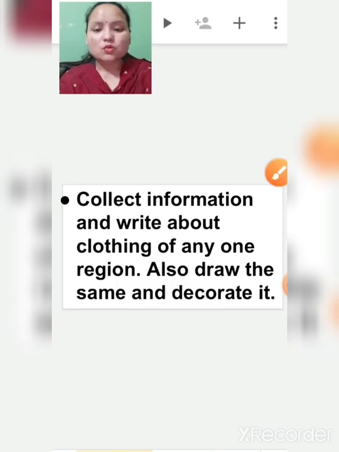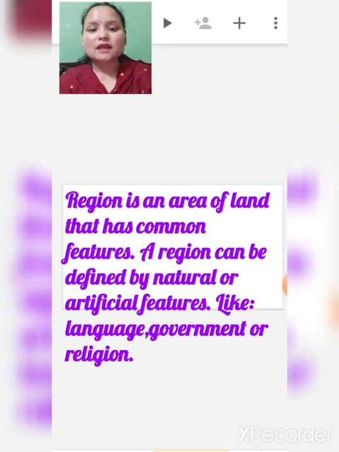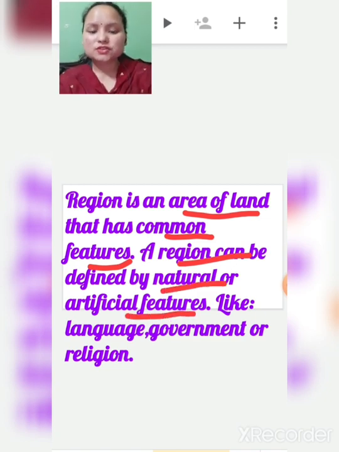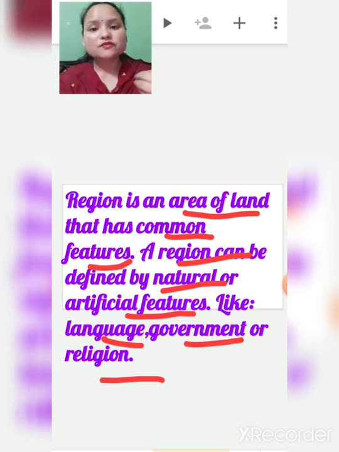So what is a region? Children, now you must know what a region is, then only you will be able to do this project. A region is an area of land that has common features. A region can be defined by natural or artificial features like language, government, or religion.